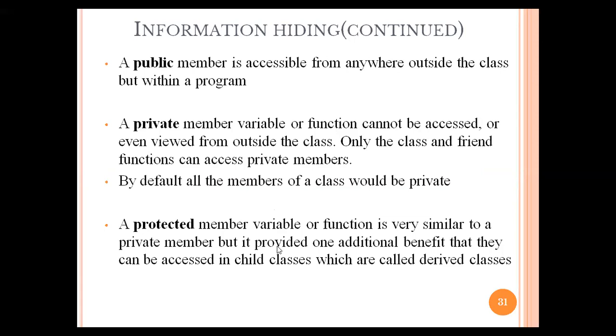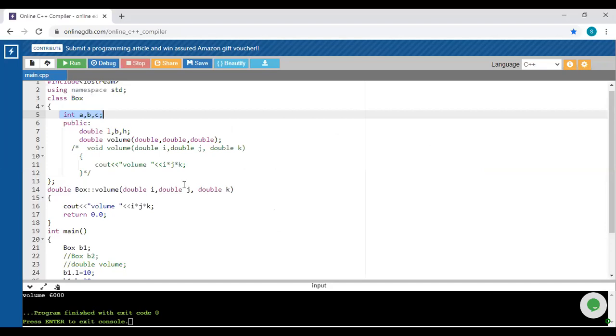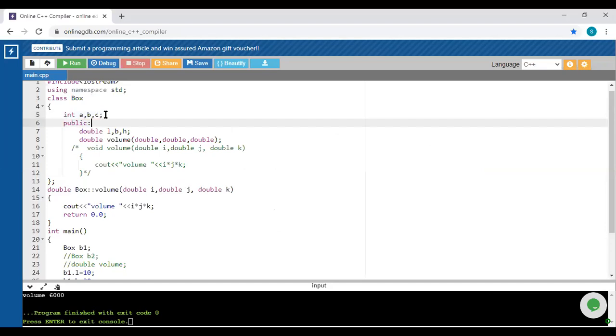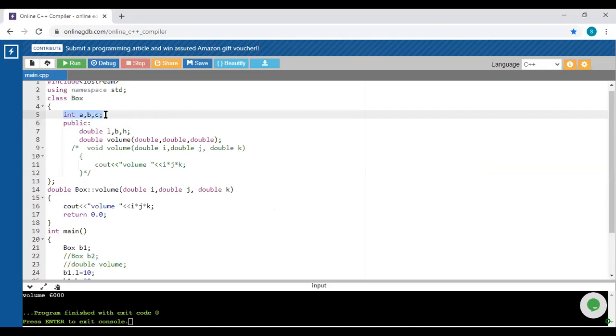One question: integer a, b, c. If I haven't written any access specifier for this integer a, b and c, is this visible to the compiler? Yes, sir. Okay, so I have written integer a comma b comma c and semicolon. So what is its type? It's a type काय असेल? Integer. नाही type आहे integer, but with respect to data hiding ह्याचा specifier कुठला असेल? Private, protected, public or protected?